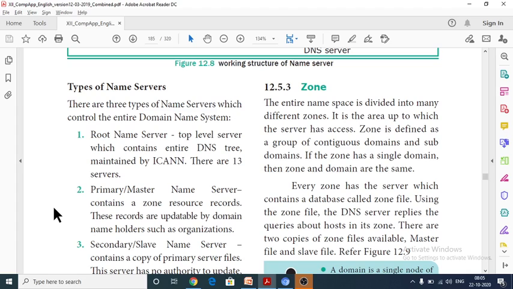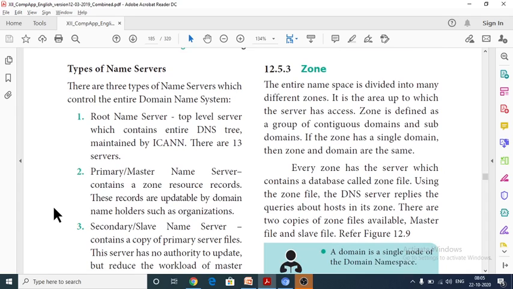For example, within our school, if we are having a server, within the school only we can access the server. That is what is called a zone. Apart from the zone, we are not able to access it. So zone is defined as a group of contiguous domains and subdomains. If the zone has a single domain, then zone and domain are the same.